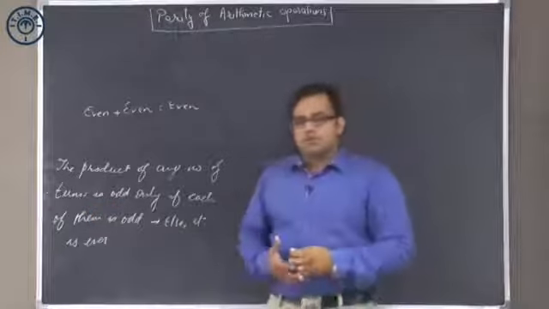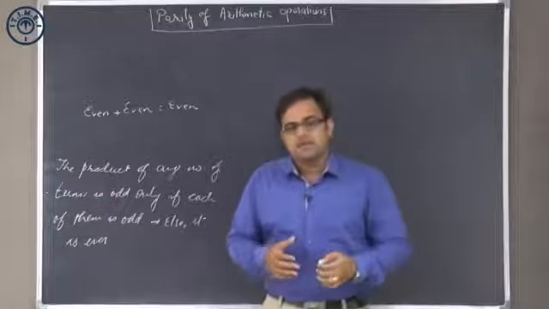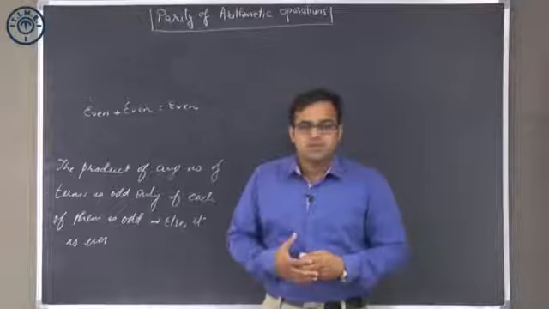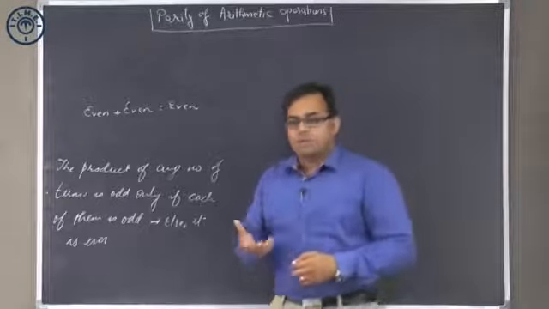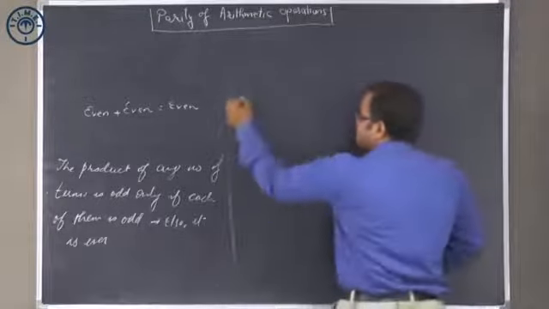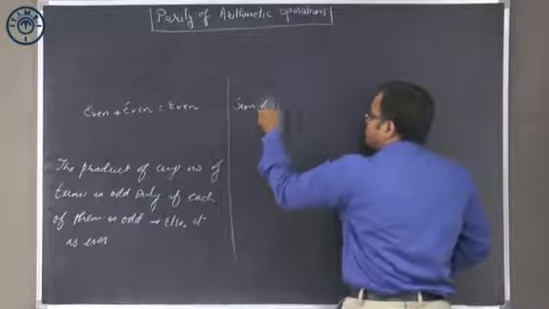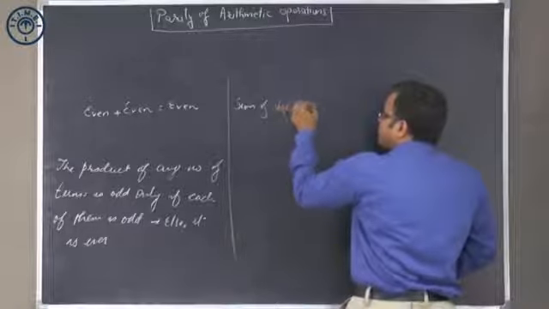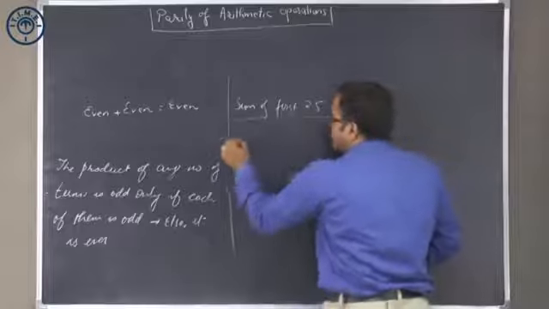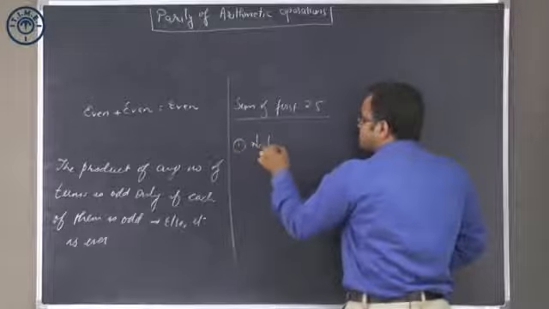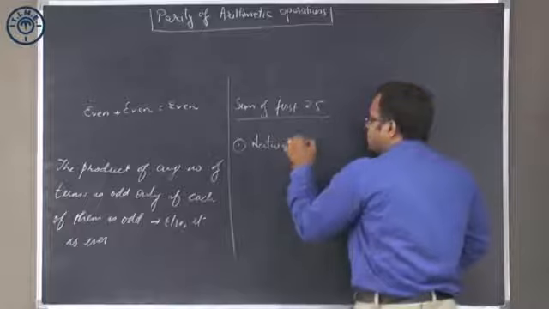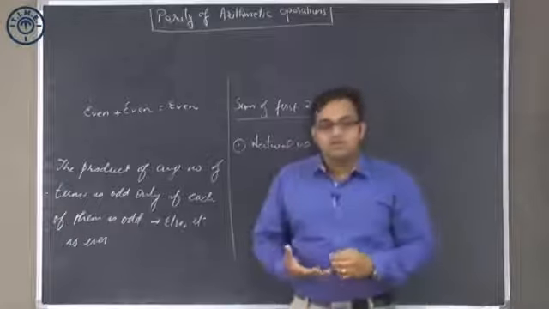Now on the basis of this, let's understand this better and look at a couple of simple examples. Let us say I am adding the first 25 natural numbers.